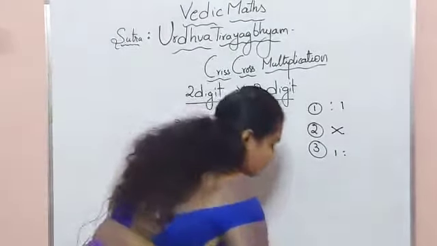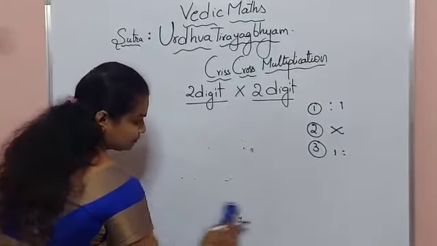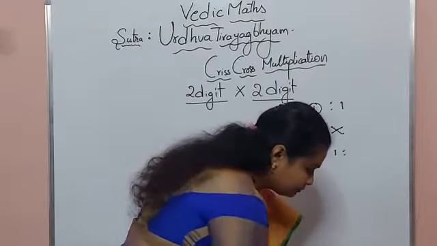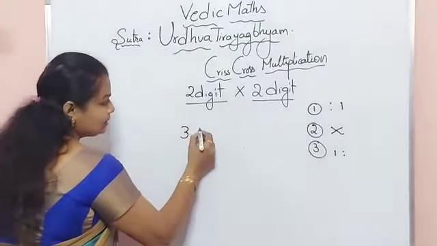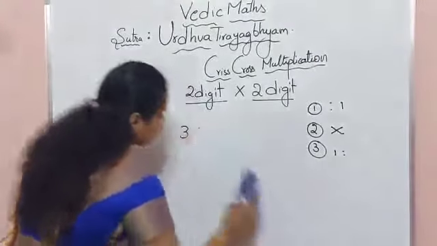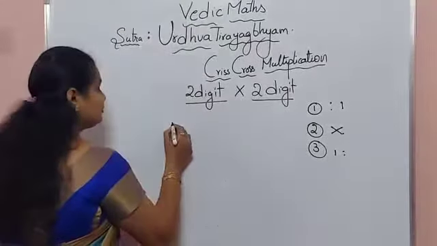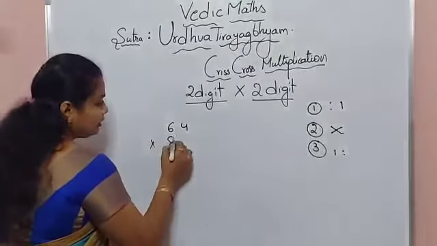Let us take one more example. 36 is already completed, so let us take a little bigger number: 64 into 84.